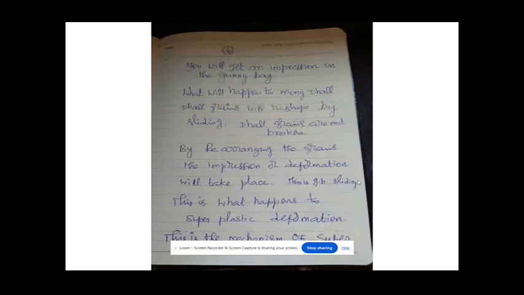The moong dal grains will be reshaped by sliding. The dal grains are not broken. They are rearranged. By rearranging the grains, the impression or deformation will be taking place. This is grain boundary sliding. This is what happens in superplastic deformation. This is the mechanism of superplastic deformation.